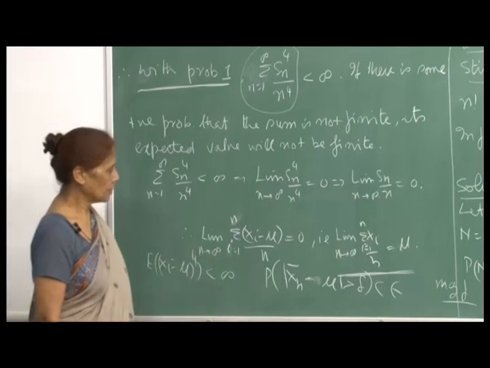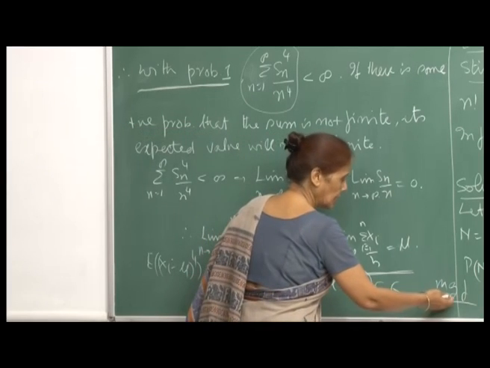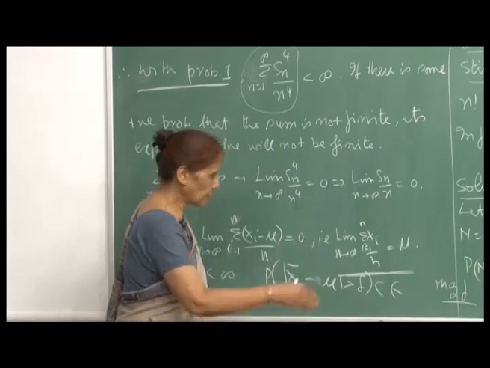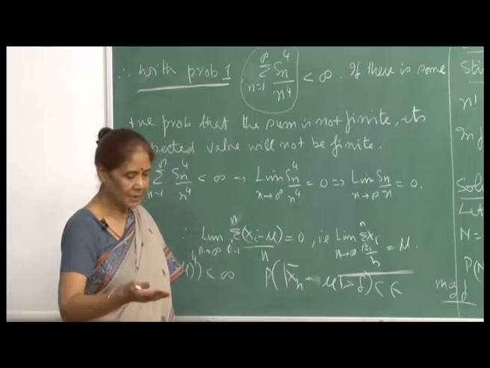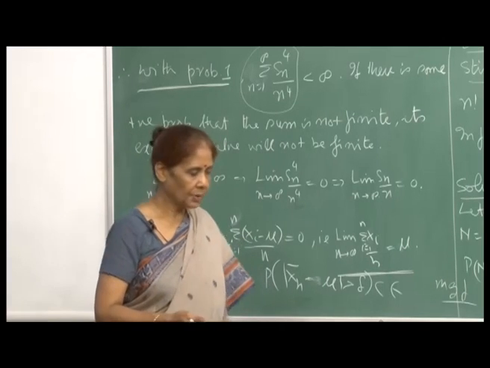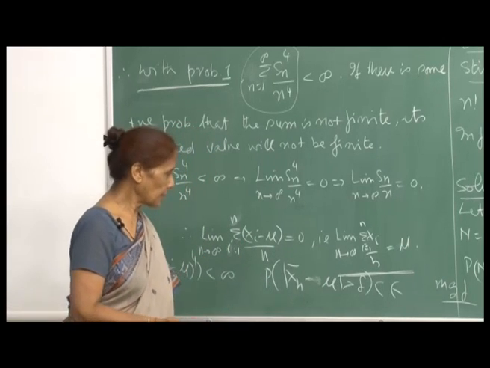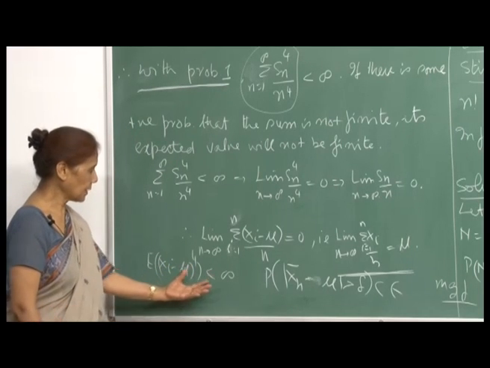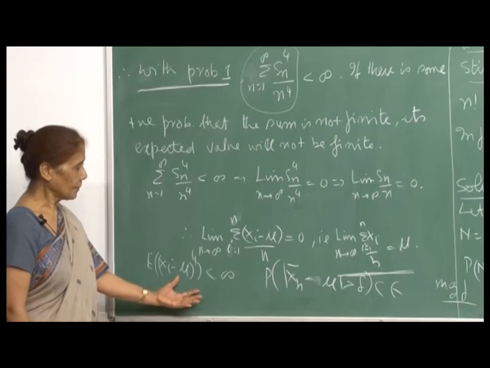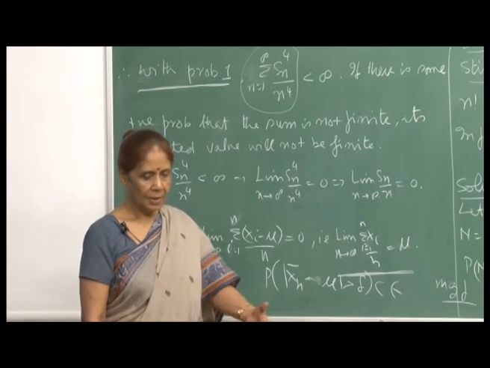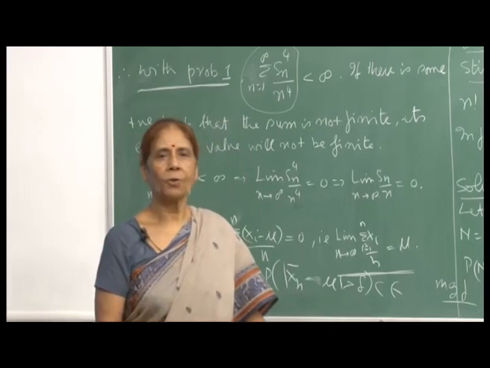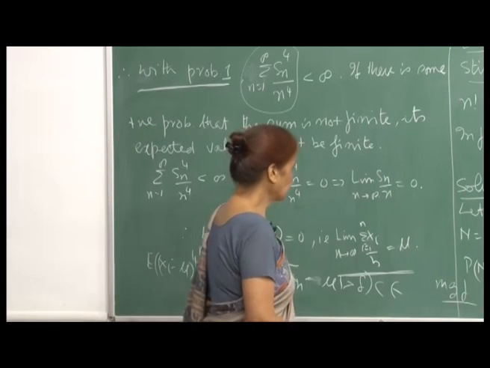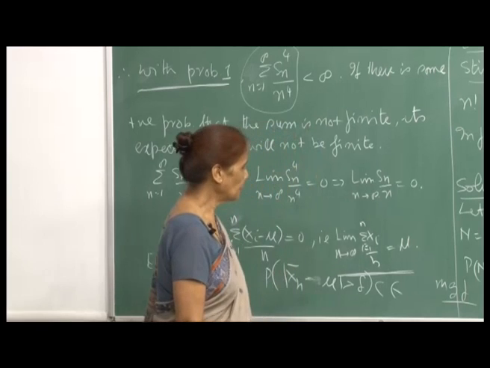In fact, what we mean by the MGF is that when you expand it, you get different powers of t, and t raised to n upon n factorial gives you the nth moment about the origin. So, if that is finite, then you can say that this is also finite, right. And so, the strong law of large numbers also holds for all these distributions. So, the weak law of large numbers and the strong law of large numbers both hold.